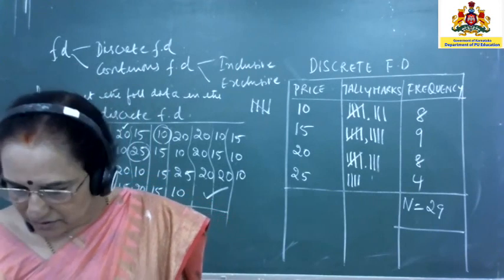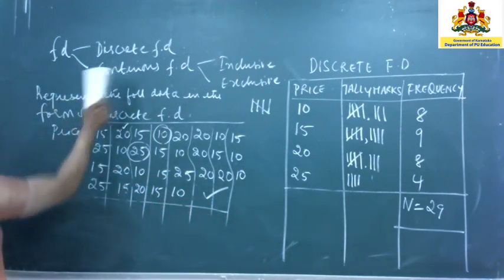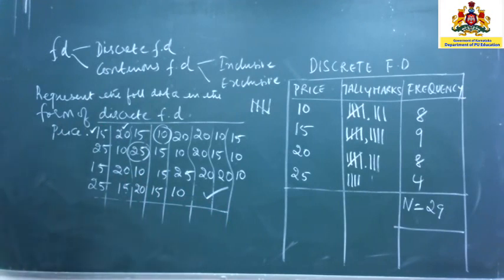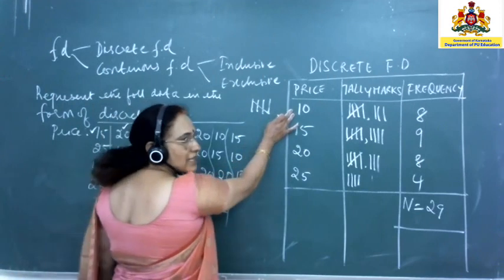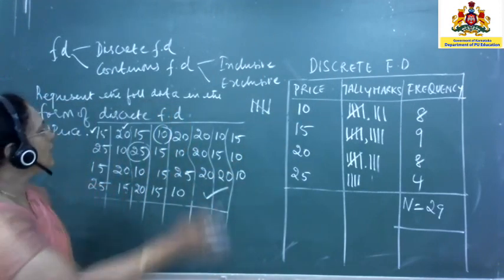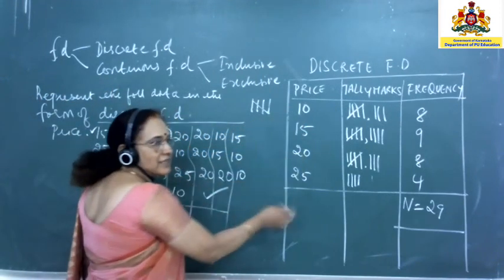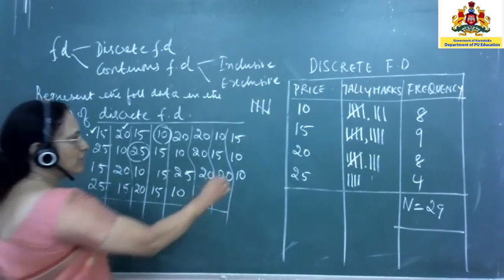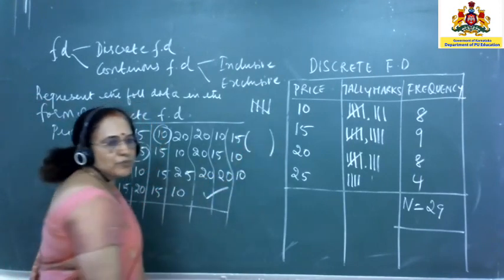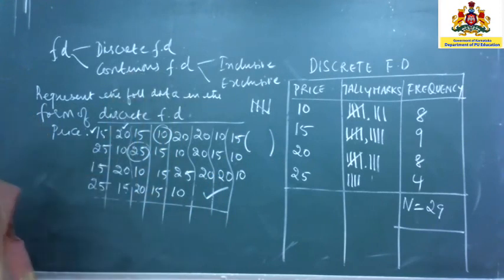Now the next one is what is called a continuous frequency distribution. In the previous case, we took the variate as such and wrote it down. We did not make any groups. In a continuous distribution, whatever the variates are, you put them in the form of a range or a group. Therefore, that becomes a group frequency distribution, or you call it a continuous frequency distribution.